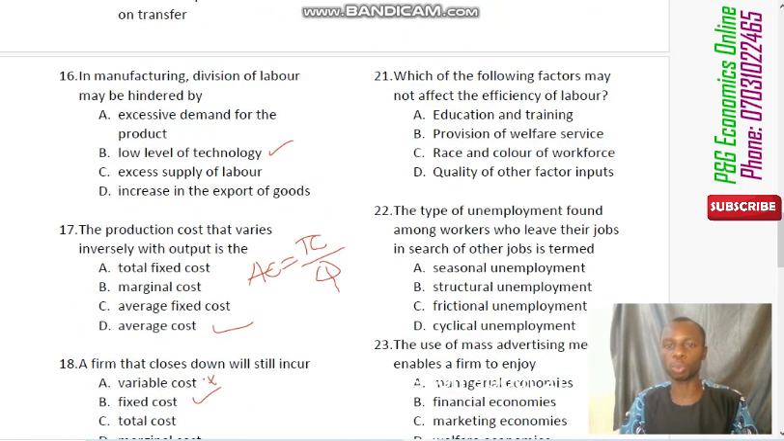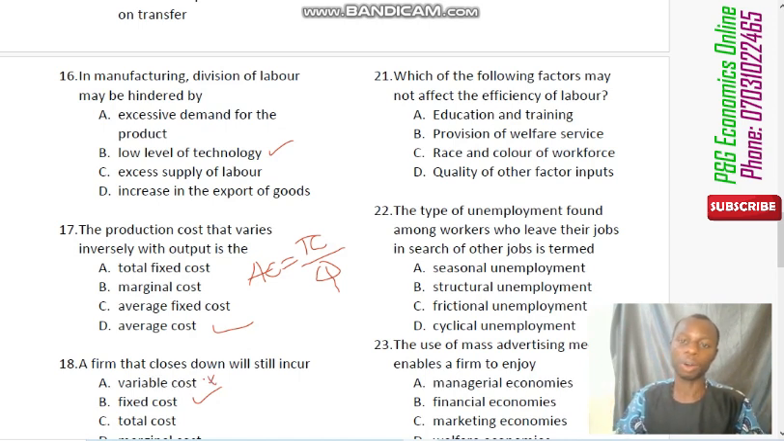Now move to question number 21. Which of the following factors may not affect efficiency of labor? Now, what is efficiency of labor? It simply means the ability of the labor to carry out a job, using little time to achieve more tasks. So which one of them will make labor well efficient?